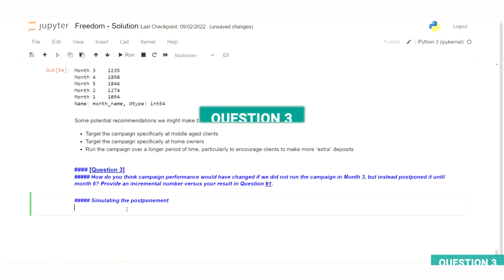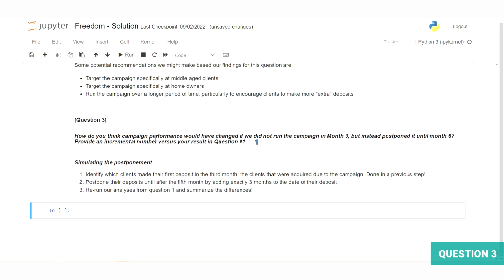All right, last question. Question 3. How do you think campaign performance would have changed if we did not run the campaign in month 3, but instead postponed it until month 6? Provide an incremental number versus your result in question 1.